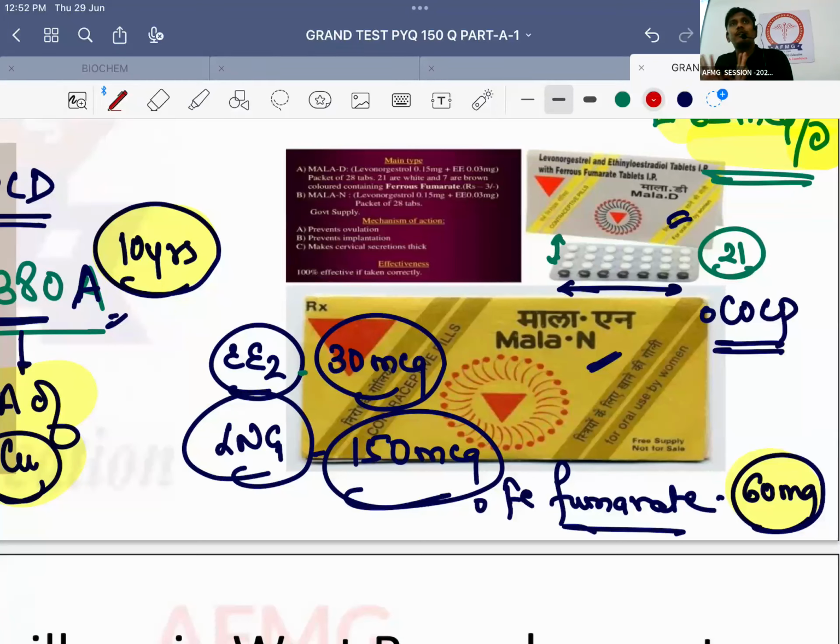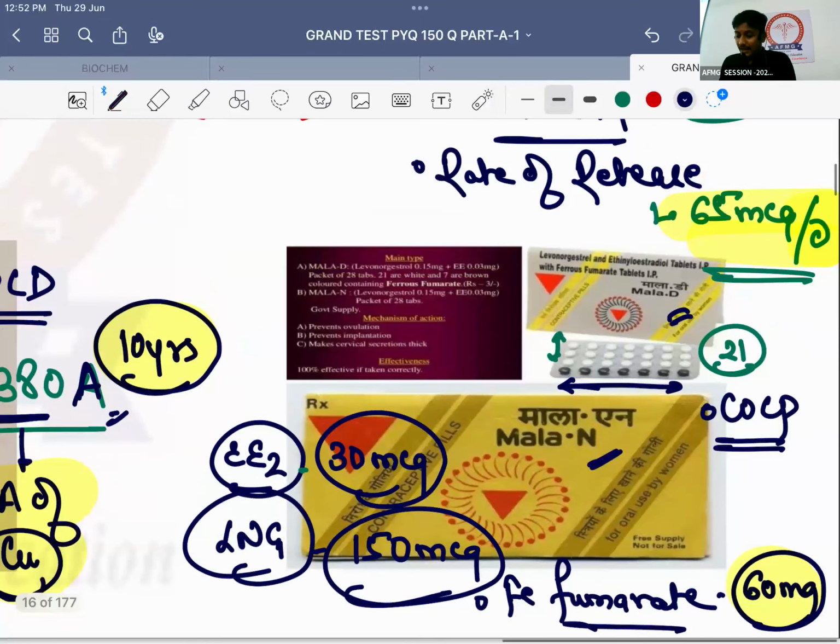Okay. COCPs can also be used for emergency contraception or interception, right? But they should be used within a span of 72 hours itself. How many tablets? 4 plus 4. So a total of 8 tablets should be taken with a gap of 12 hours in between, and they should be taken within a span of 72 hours. Important, this is known as which regime? Very good. Yuzpe regime.